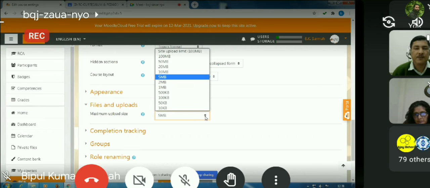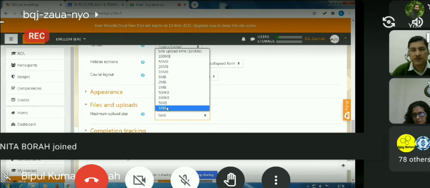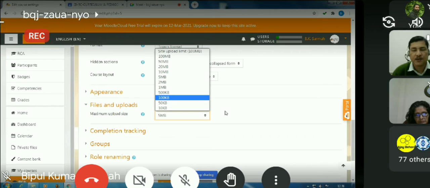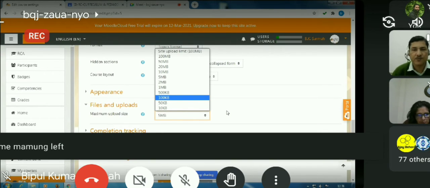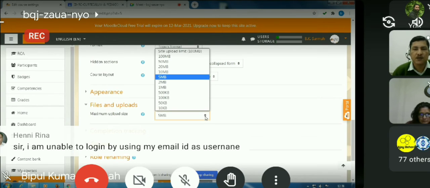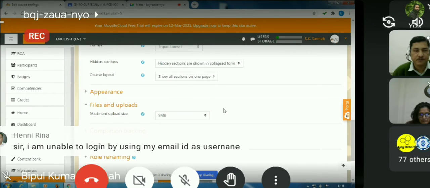So you can limit the maximum upload size starting from 10 KB to 100 MB. If we have a student, then he or she can upload, or in fact the teacher itself can upload files up to this particular size. So do not give it more than, say, 5 MB, just limit it to 5 MB.